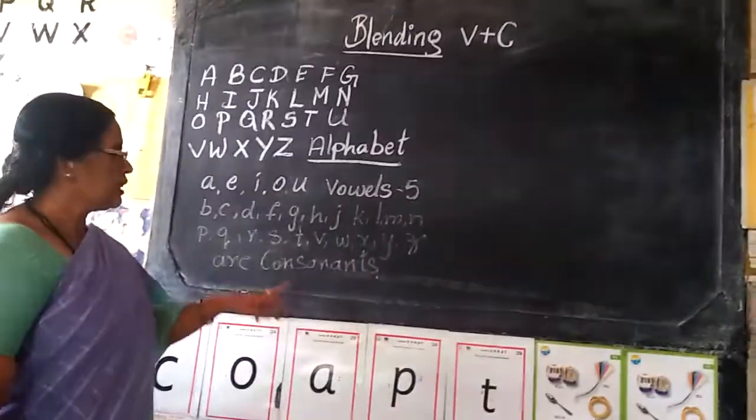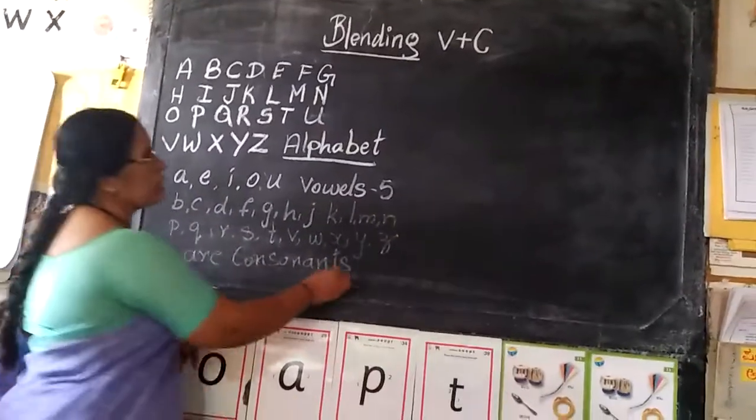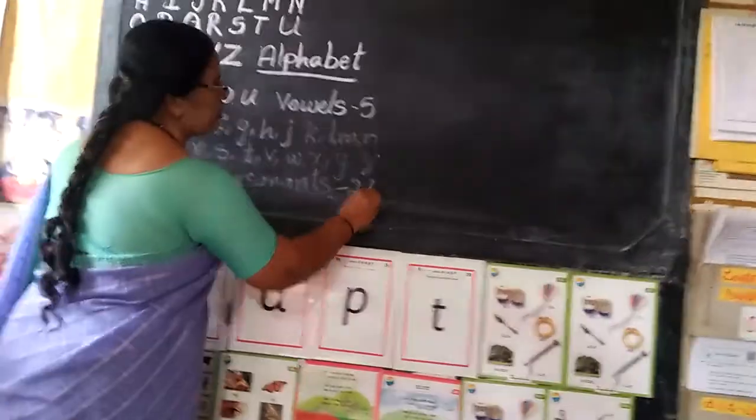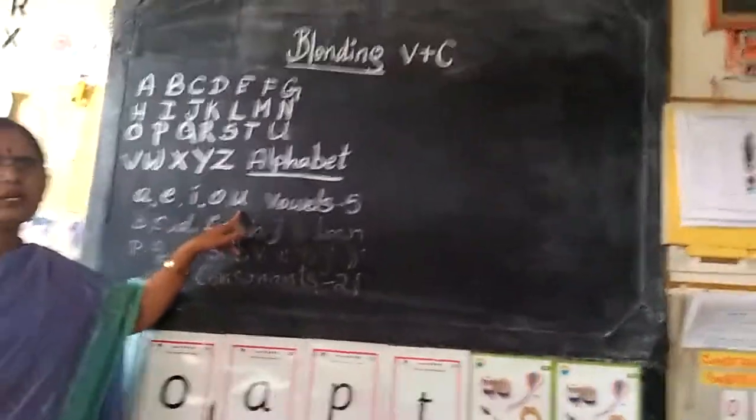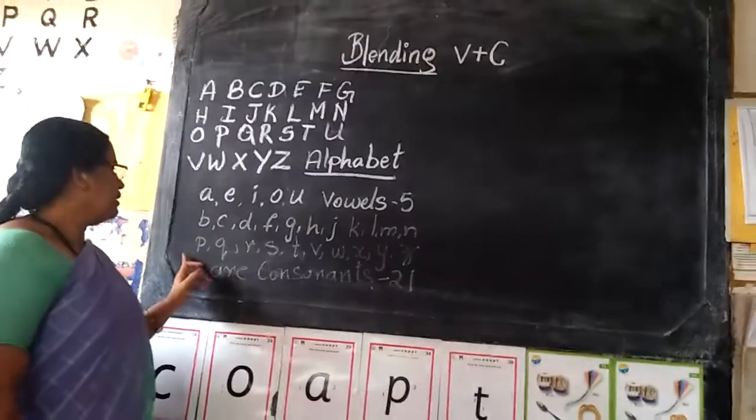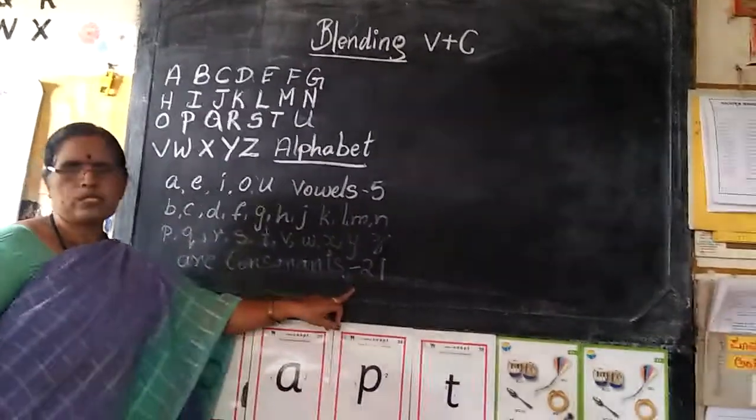So how many consonants are there? Totally 21. So A, E, I, O, U are the 5 vowels and the remaining are the consonants.